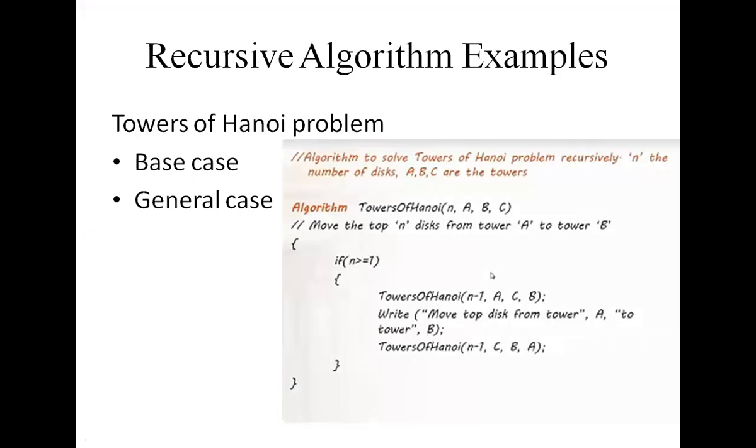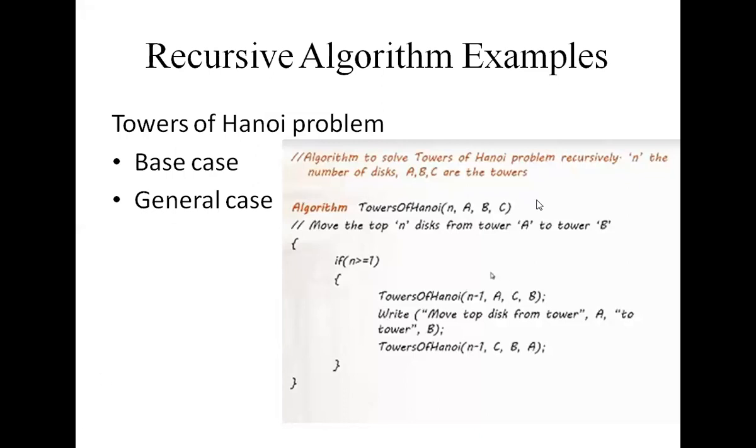actually in this towers of Hanoi puzzle, this puzzle is fashioned after an ancient tower of Brahman ritual. So according to the legend, at the time the world was created, there was a diamond tower.